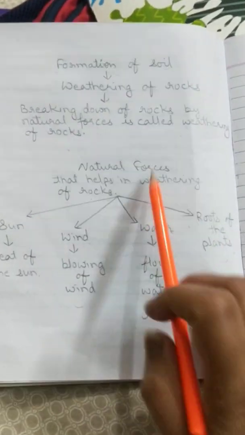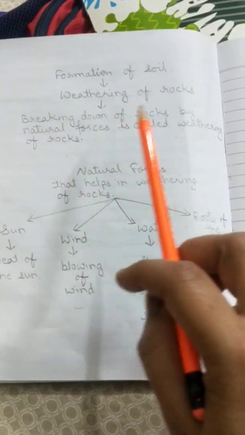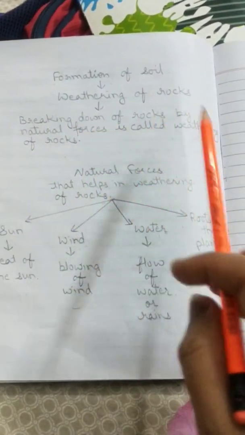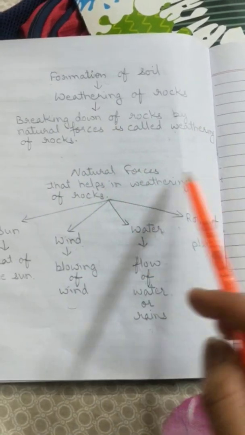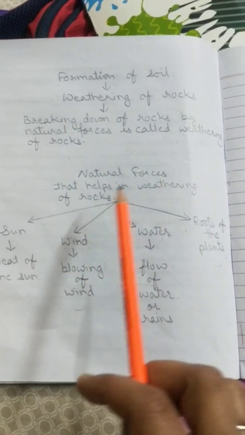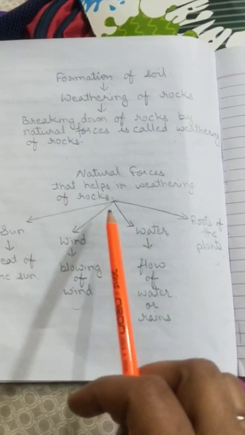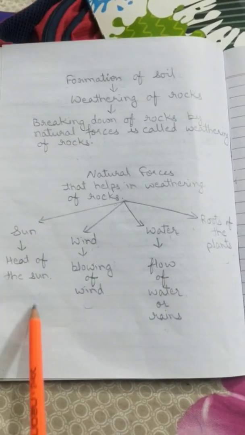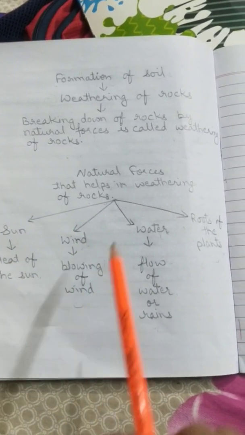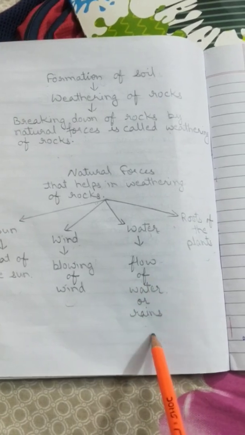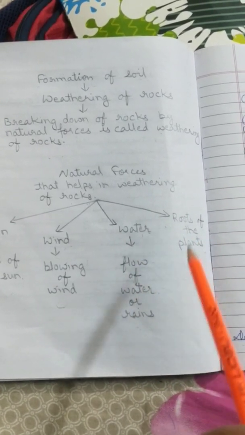So you will make it in your notebook also: formation of soil, weathering of rocks. Breaking down of rocks by natural forces is called weathering of rocks. Natural forces that help in weathering of rocks are sun, that is heat of the sun, wind, blowing of wind, water, flow of water or rain, roots of the plant.